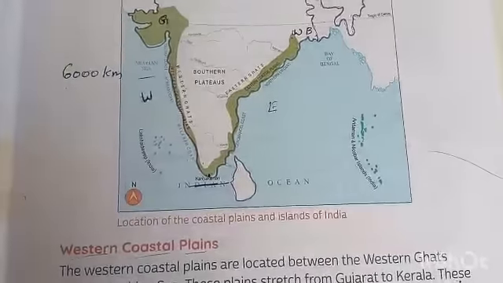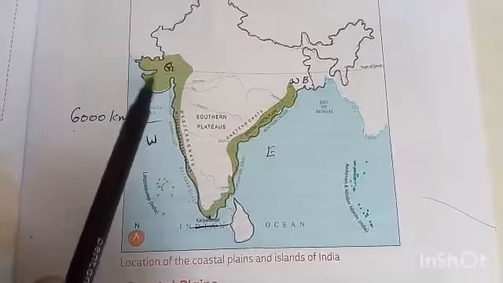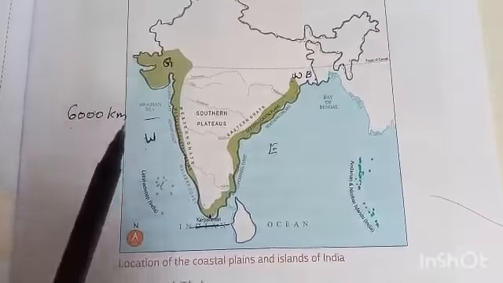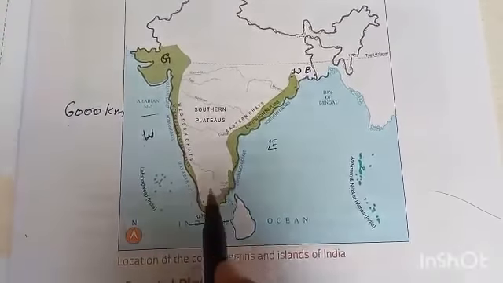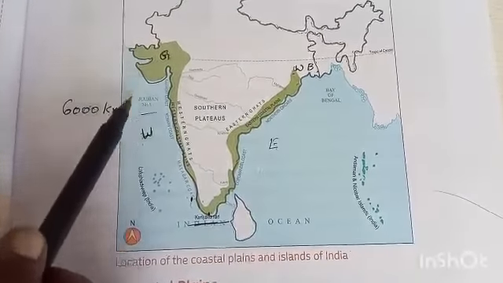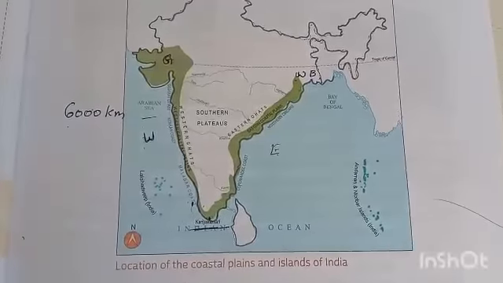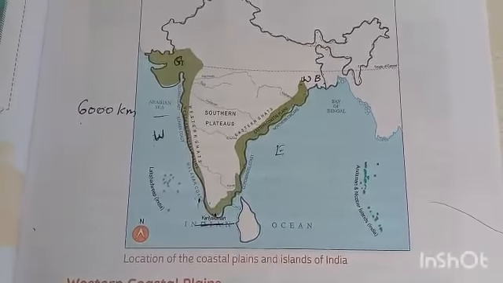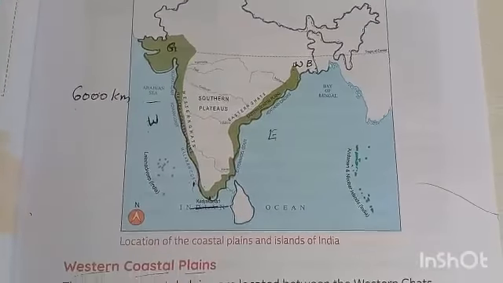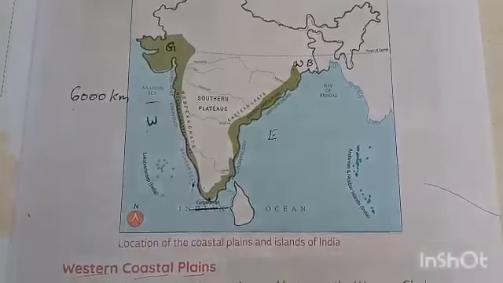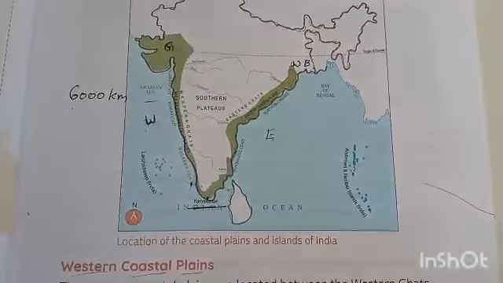Then, these western coastal plains stretch from Gujarat to Kerala. See, Kerala is located here. Then, so many states are located in this area, for example, Maharashtra, Goa, Karnataka and Kerala. So, these are the states located in the western coastal plains.